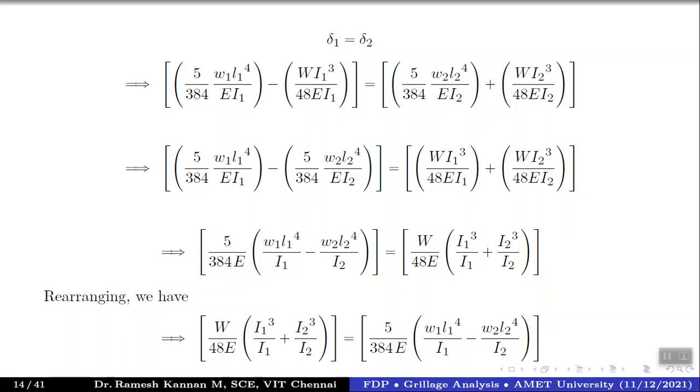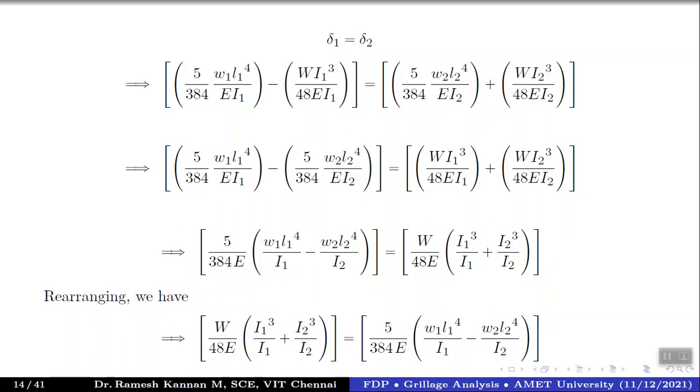And we need W. So we rearrange this. So I'll move this and this to the other side. So W by 48E, which is L1 cube by I1 plus L2 cube by I2, equals 5 by 384E into W1 L1 power 4 divided by I1 minus W2 L2 power 4 by I2.